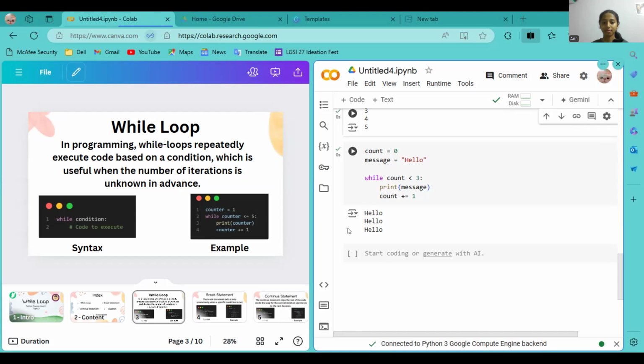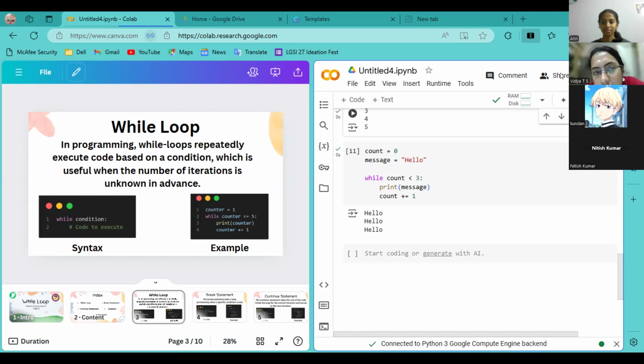Bharat, can you please explain if the value of the count equal to 1, then what will happen? We will give a chance to everyone.